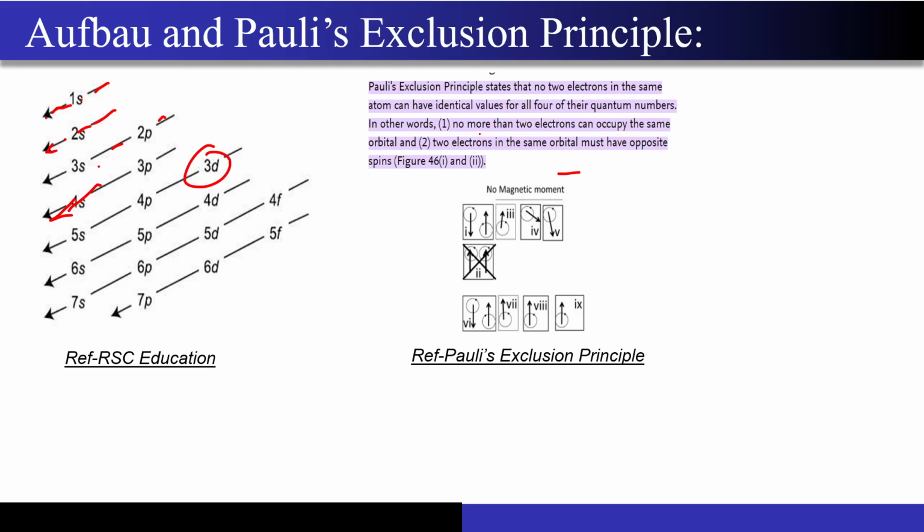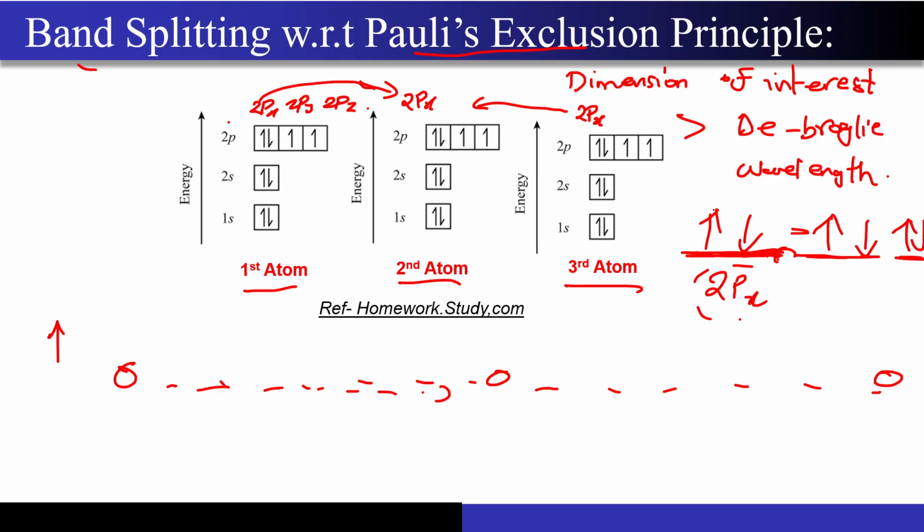It tells you that no more than 2 electrons can occupy the same orbital, and I already have 6 electrons in this particular orbital 2px, right? So this is a clear-cut violation of Pauli's exclusion principle, right?